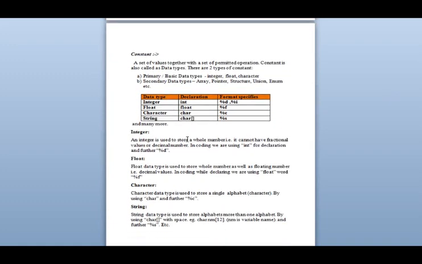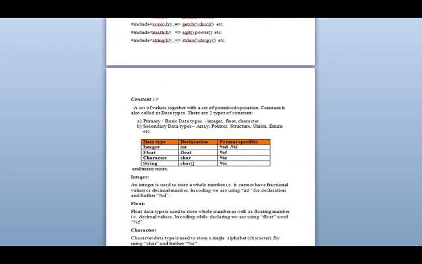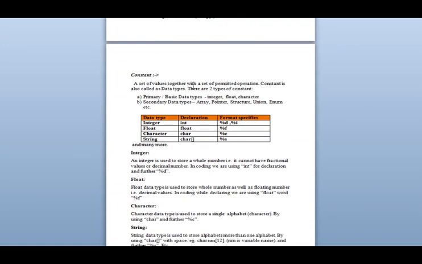Next one is constant. Constant means what? As I have told you, till now we have learned alphabets, digits and symbols. Now we are going for the second department of the language, that is constant. Then we will learn about variable and then we will learn about keyword. Now constant means what? A set of values together with a set of permitted operations. Constant is also called a data type. Most probably we call it data type. Many people don't understand what is constant. Constant means data type. Now what is data?